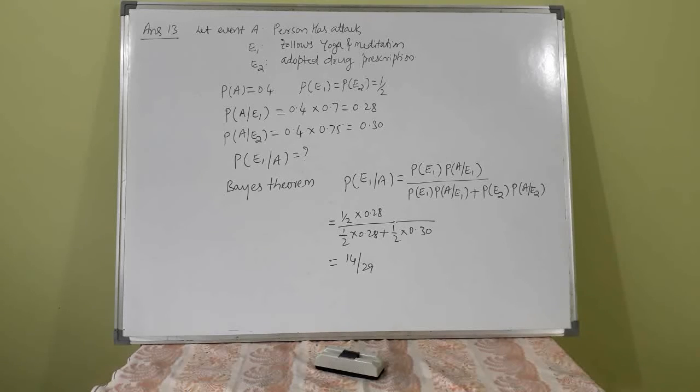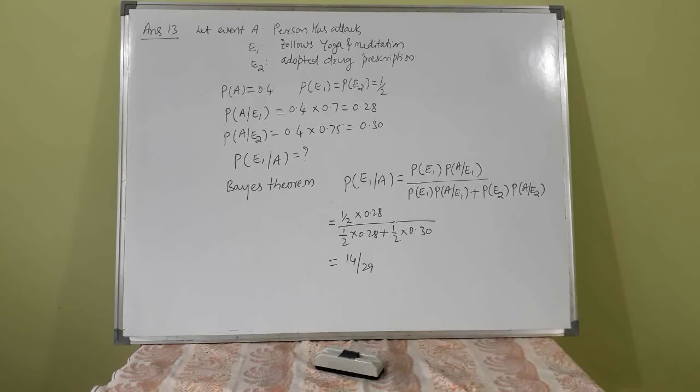Probability of A given E1, the person who has an attack given that he follows yoga and meditation, is 0.4 into 0.7. That is 0.4, and among this, in E1 only, so that is 0.28.